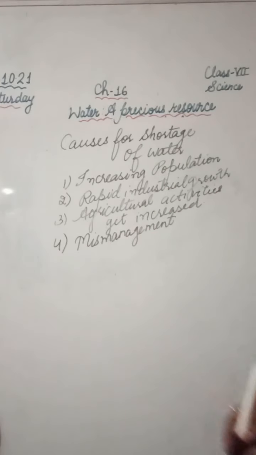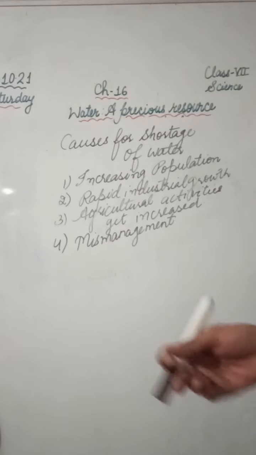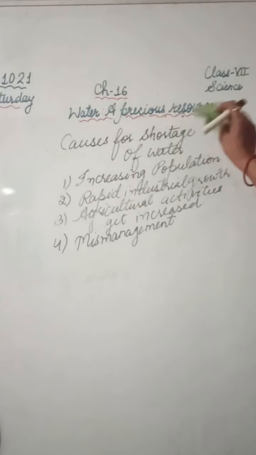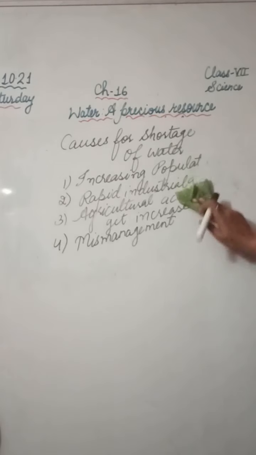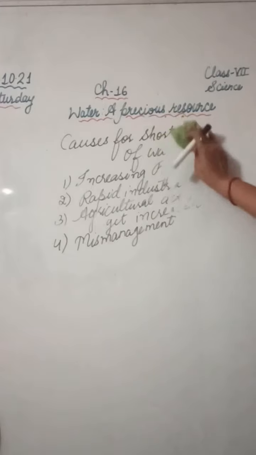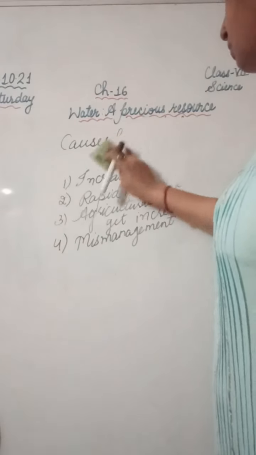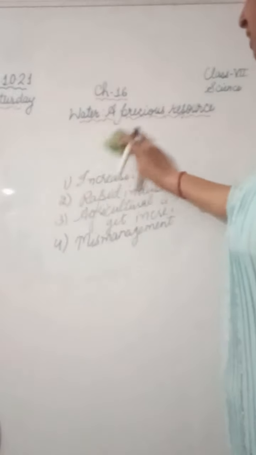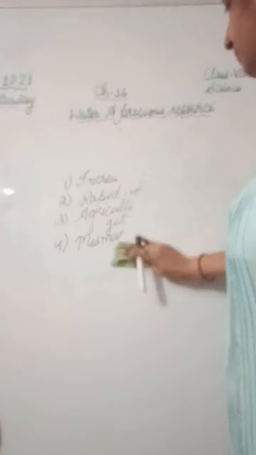And mismanagement of water also results in shortage of water. So this was there in the chapter related to how water is important, what are the various sources of water, and what are the reasons for shortage of water.